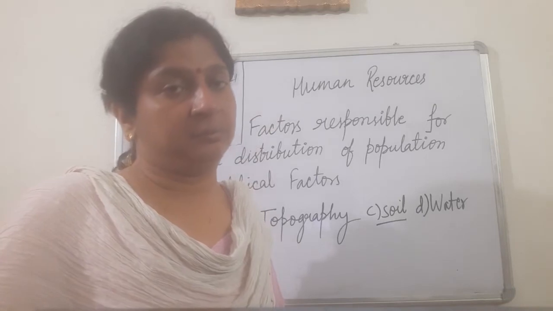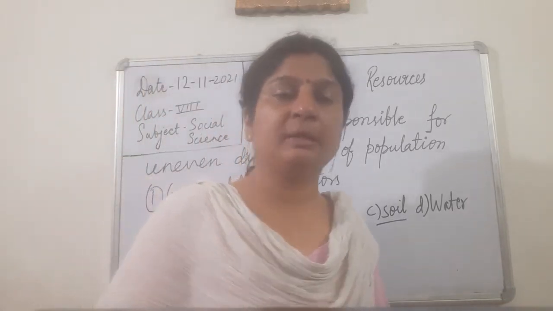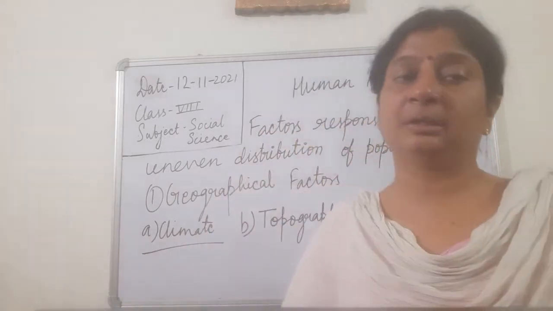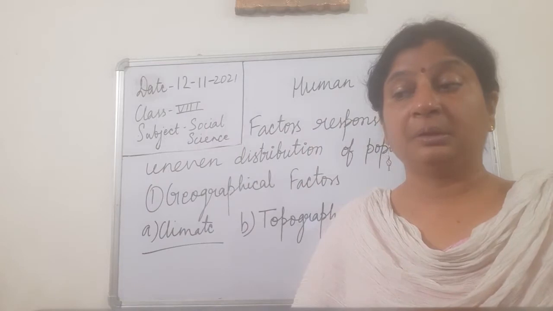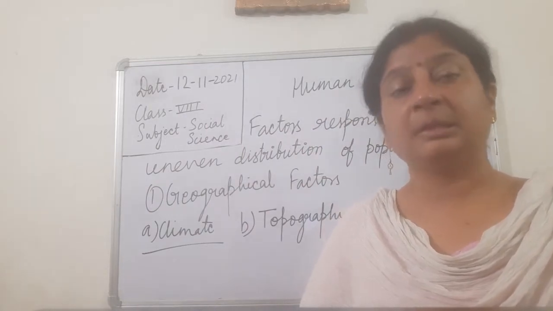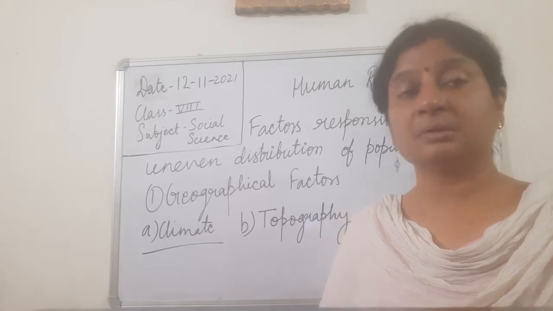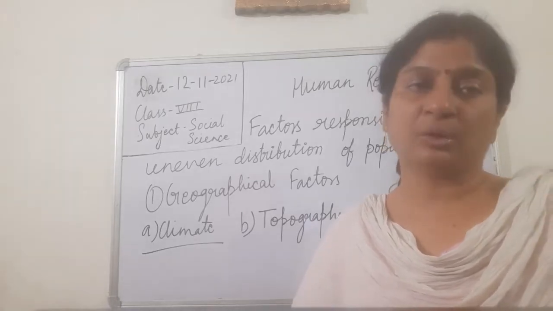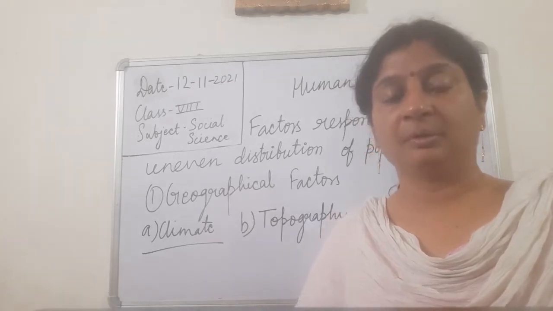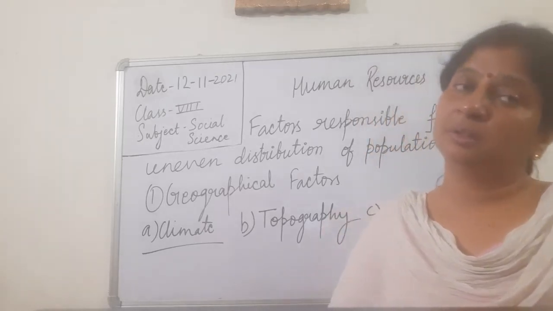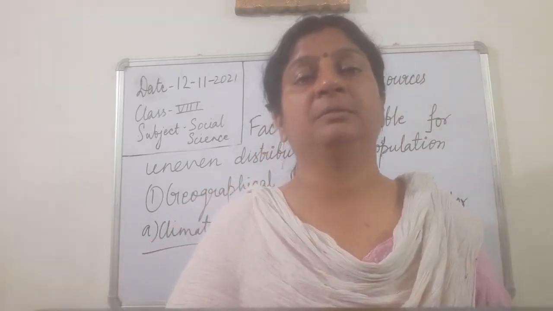In fact, when we see the starting of civilization, we find that all the civilizations started on the bank of rivers also. The early humans started to live near the river only because the river provided them with water, which is very much essential for life.